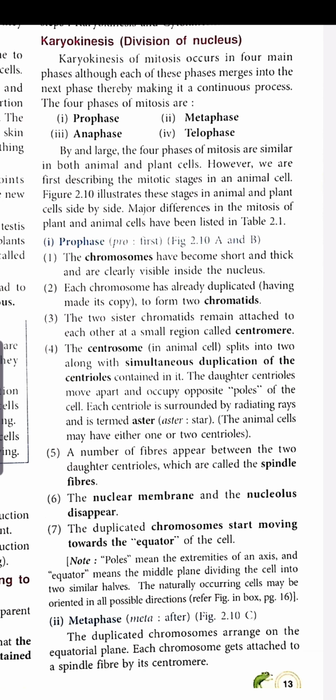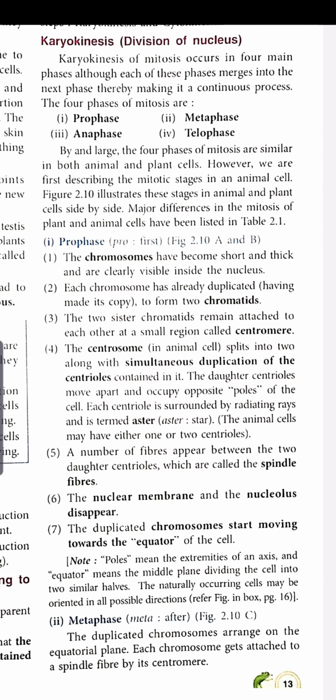So now we are coming to M phase, that means the mitotic phase. It generally occurs in two main phases, karyokinesis and cytokinesis. Karyokinesis means the division of the nucleus, that means the formation of the sister chromatids and all. The karyokinesis also has four phases, that is prophase, metaphase, anaphase and telophase. And cytokinesis means the division of cytoplasm, that means it is actually the formation of new daughter cells.